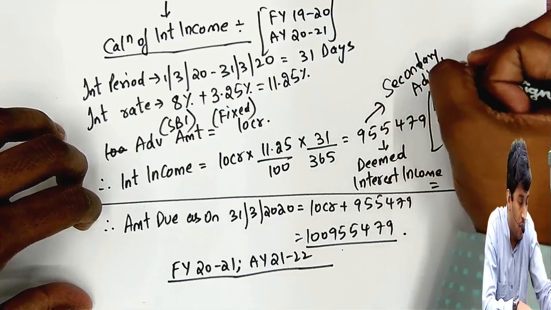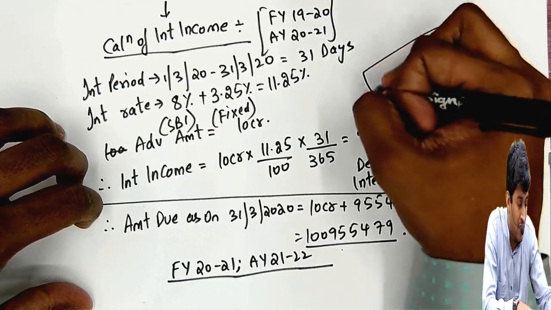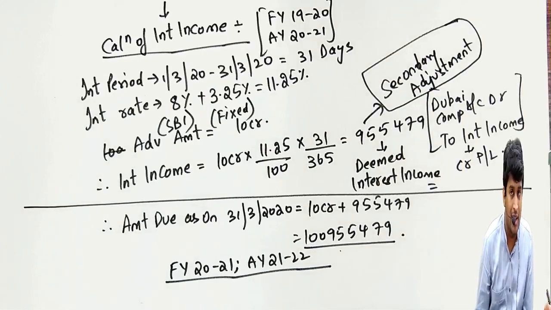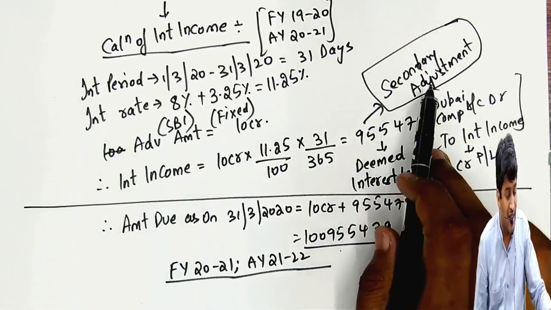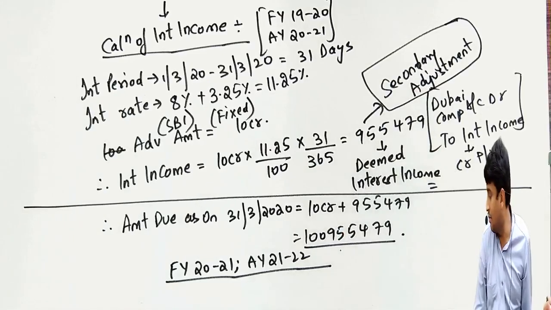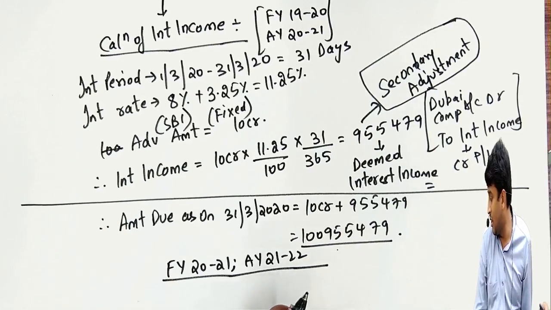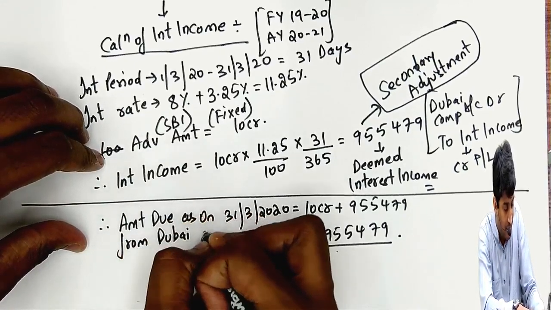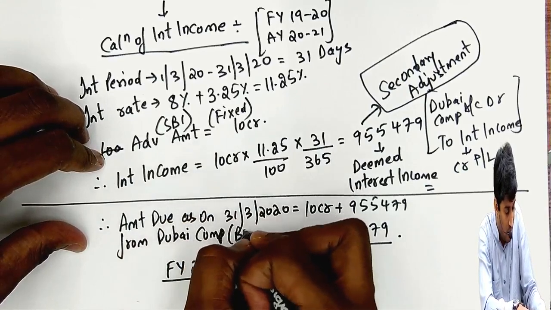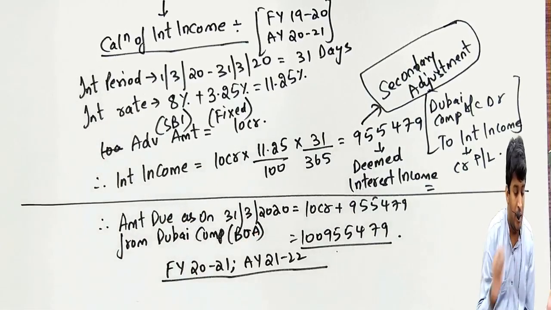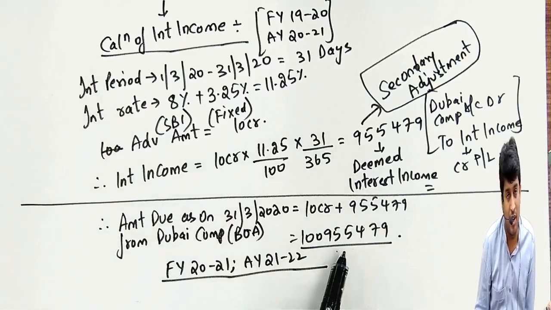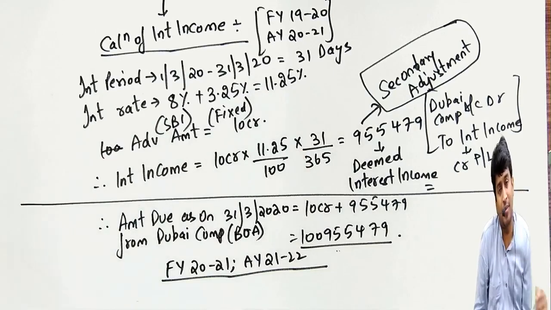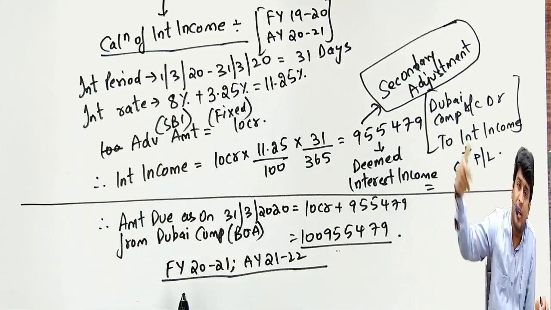This is the rule. I did not give the notes also. I first explained the example. Now notes will become easy when I start writing it on the screen. This amount is called secondary adjustment, or is also called deemed interest income. Amount due will be 10 crore. Amount due from Dubai company as per books of accounts will be this much. In financial 2021, if even this amount is not received, then again interest will be calculated on this at 11.25% for that entire annum, and this amount keeps on increasing.